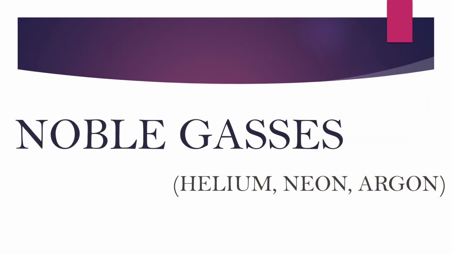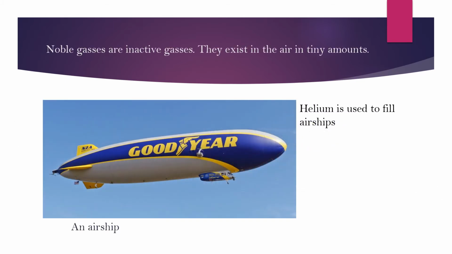Next we will study about the noble gases. Helium, neon and argon are the noble gases. There are many uses of noble gases as well. Noble gases are in fact inactive gases and they exist in the air in a very small amount. First of all we will study the use of helium. Helium is used to fill airships. Actually, helium is a very light gas. It is lighter than air.